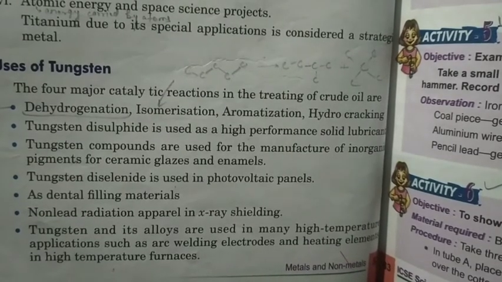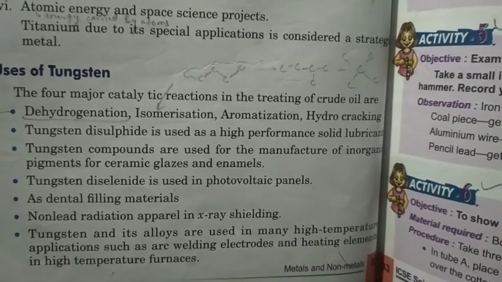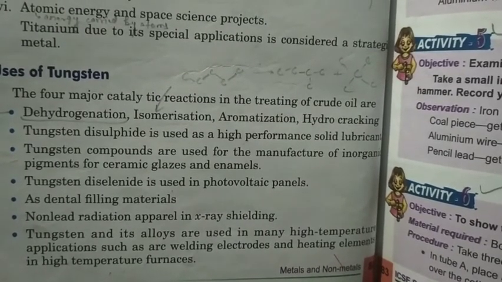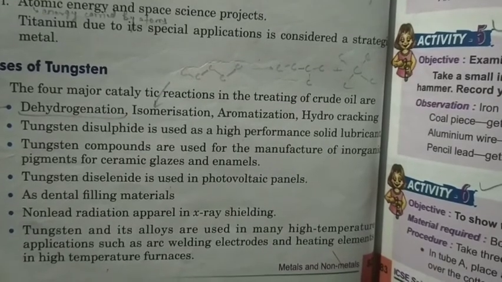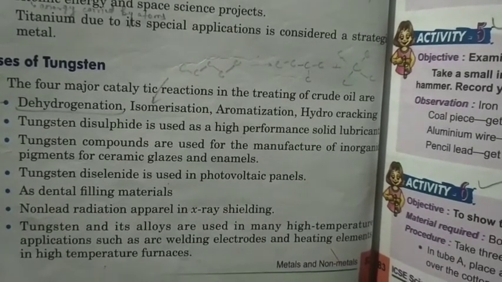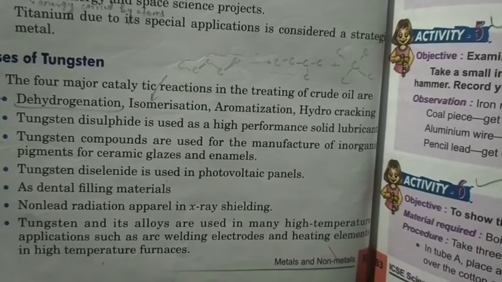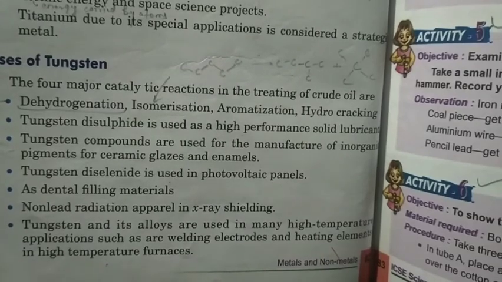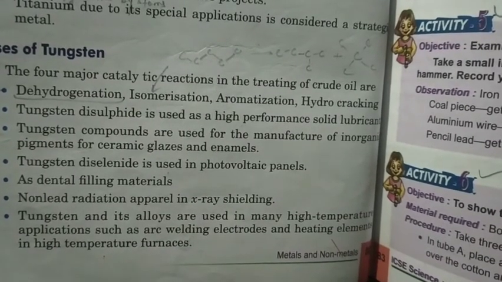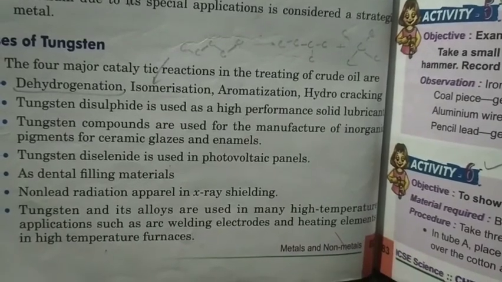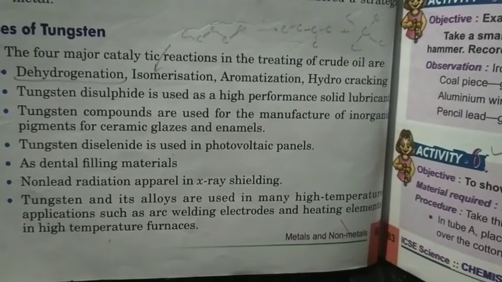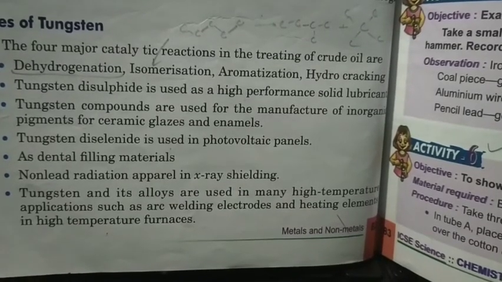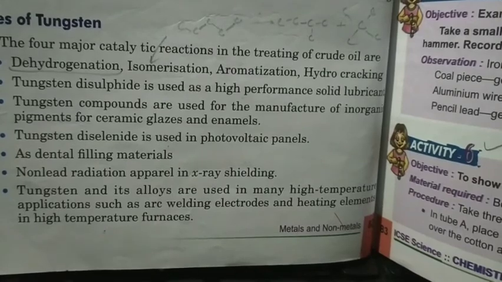Tungsten disulfide is used as a high performance solid lubricant. Tungsten compounds are used for the manufacture of iron and inorganic pigments for ceramic glazes and enamels. Pigments means a colored material which is insoluble in water. So, these are colored materials. Tungsten diselenide is used in photovoltaic cells or panels. Now, it is used as dental filling materials. It is used as a non-lead radiation apparel in X-ray shielding.